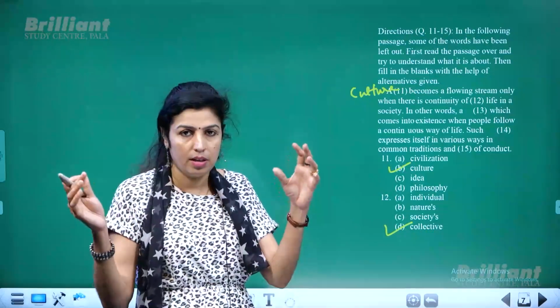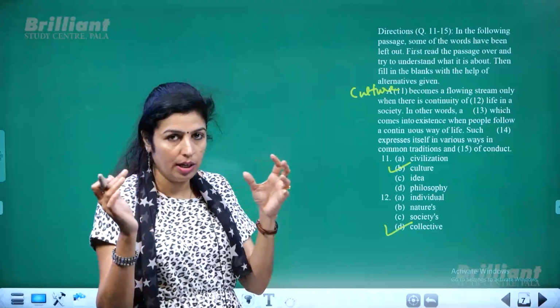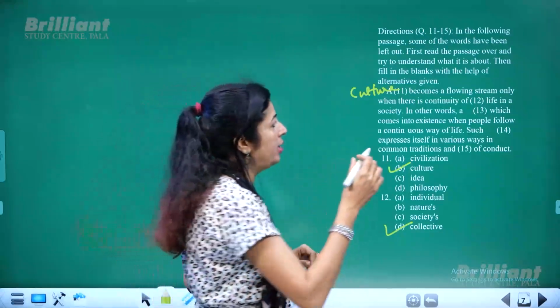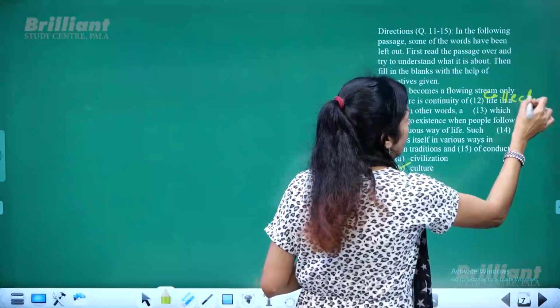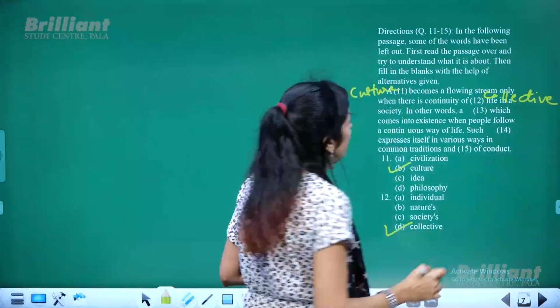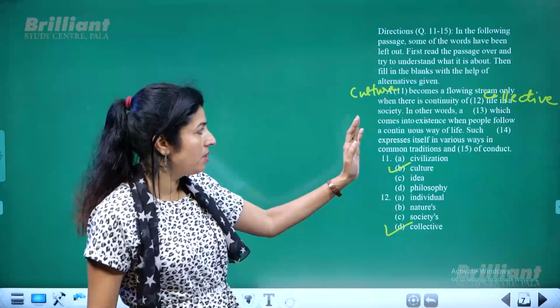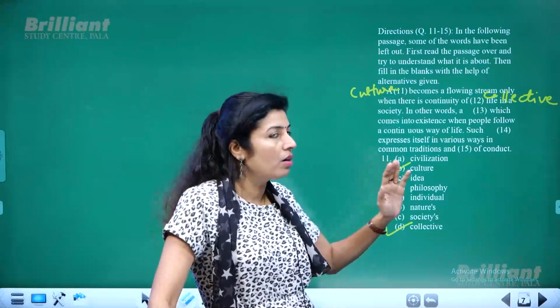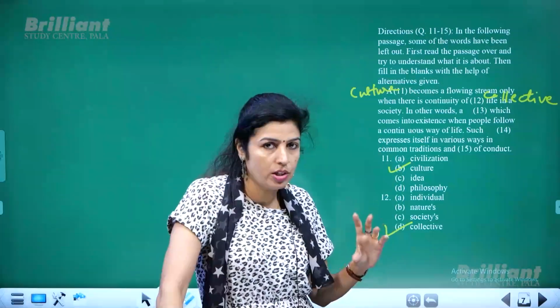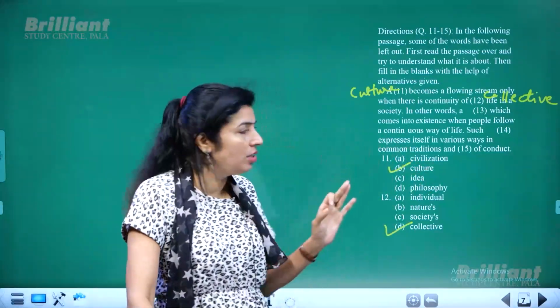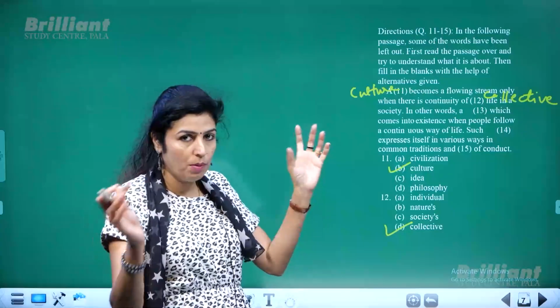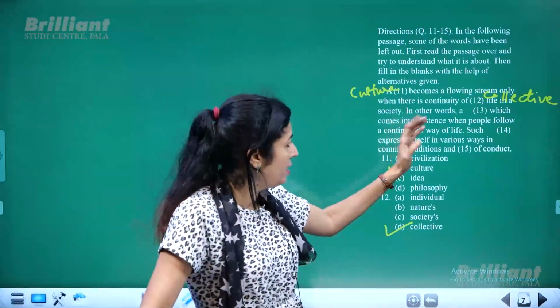Collective means like a group, social, or else a group together. So it should be collective life. So culture, that concept of culture, will flow smoothly only if there is a continuity of collective life or people living together in a society.